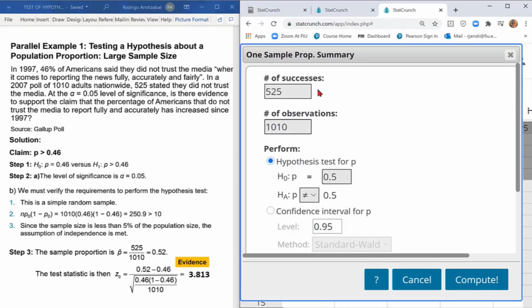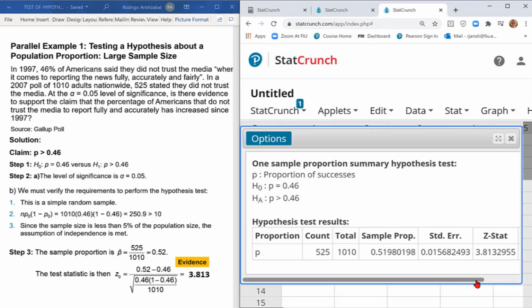In StatCrunch, we can construct a confidence interval or we can test a hypothesis. Here we need to enter the null hypothesis. The null hypothesis in this case was the previous study, which stated that the proportion is 46%, and the researchers suspect that it is greater than 46%, and we click compute, and that's it. We have all answers. We have the sample proportion, which was 0.5198. When we round it, it is 0.52. The test statistic is the z-score, which is 3.813.